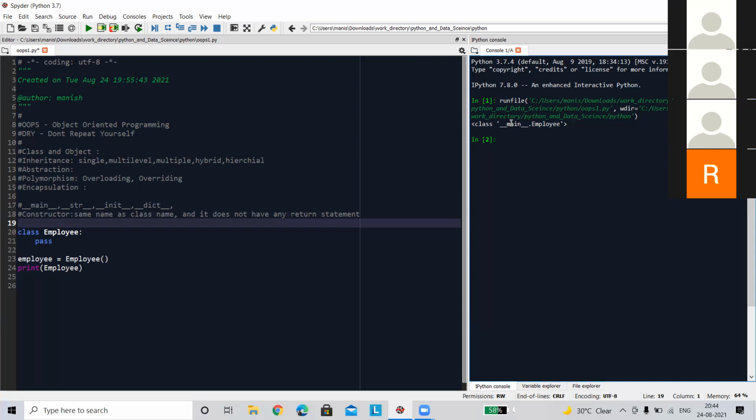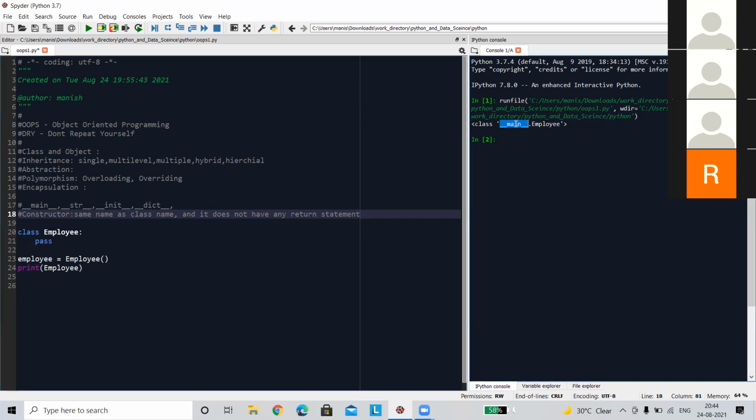Because the Python interpreter, not compiler, it's an interpreter, directly calls the main method. Remember this, it will not look for any other method. First it checks whether any main method is present or not, and if no main method is present, then it will throw an error.